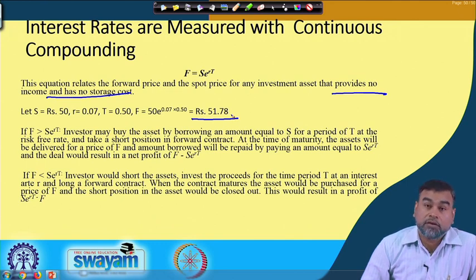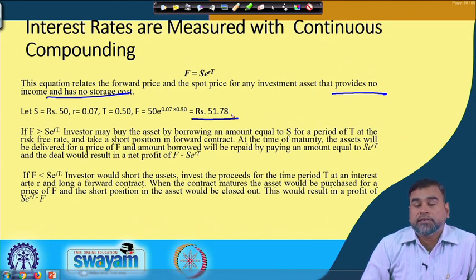The investor may buy the asset now by borrowing an amount equal to S for a period of T at the risk free rate of return and take a short position in the forward contract. Short position in the sense he has sold the forward contract.